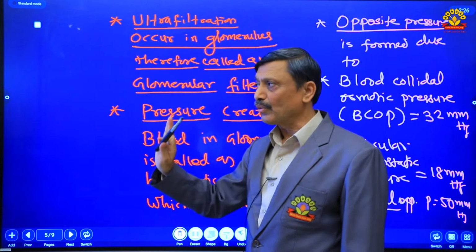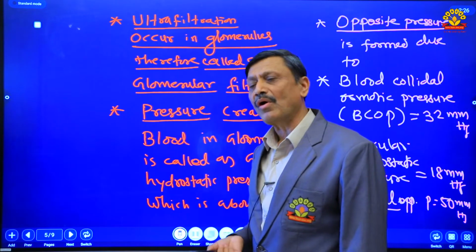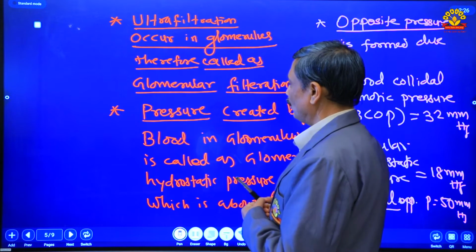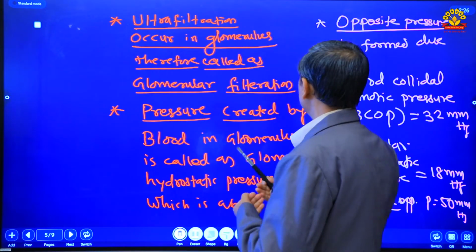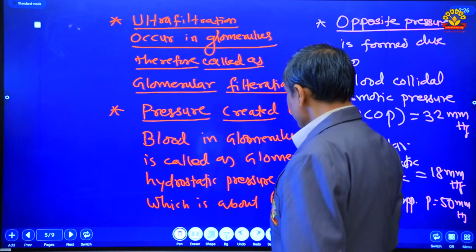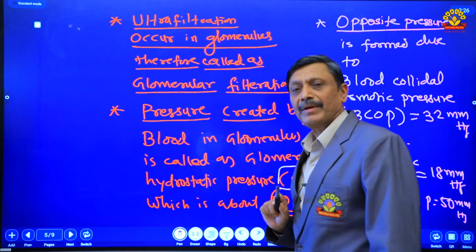The afferent arteriole is larger in diameter, the efferent arteriole is smaller. Afferent arteriole carries more blood into the glomerulus, efferent arteriole drains out less blood from the glomerulus. Therefore, this pressure is called glomerular hydrostatic pressure.